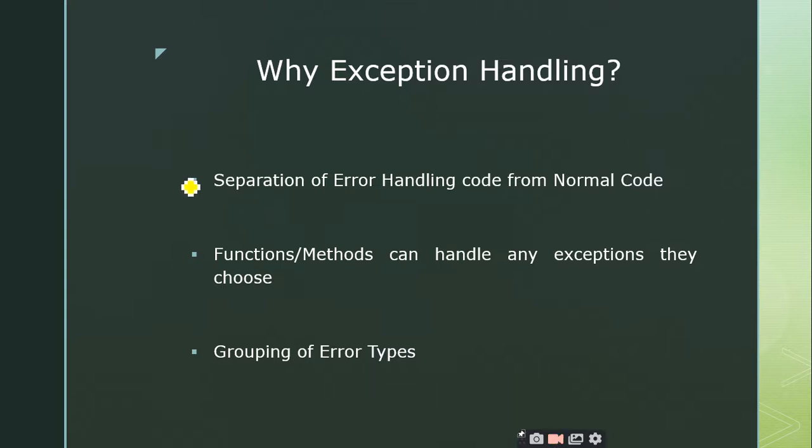So there will be a very clear separation between the error handling code and the normal code. Thereby the programmer can have clean code, right? He can easily identify what is done in the error handling code and what is done in the actual normal code. So this clear distinction makes the program readable. It will increase the readability of the program. Is it clear up to this point?